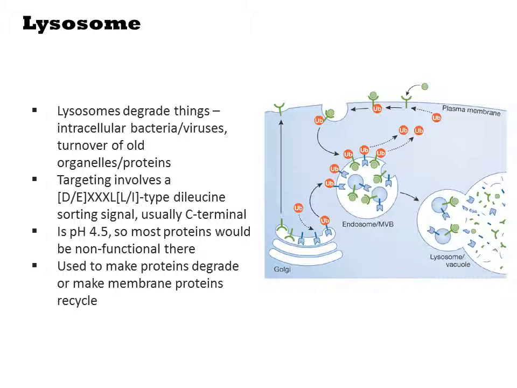Lysosomes degrade proteins and other debris in the cell. Targeting proteins to the lysosome involves a C-terminal signal called the dileucine sorting signal. Though you can send a protein to the lysosome, this usually results in its destruction. The pH is 4.5, making this chemically denaturing for most proteins. Thus, targeting proteins to the lysosome is usually a control strategy for intentionally removing a protein from the cell or causing a protein to recycle in the cell that otherwise would accumulate.